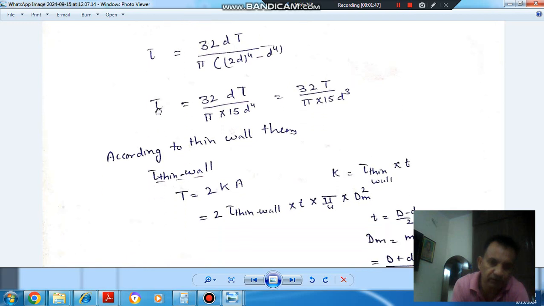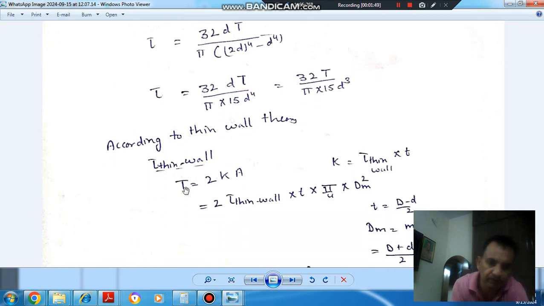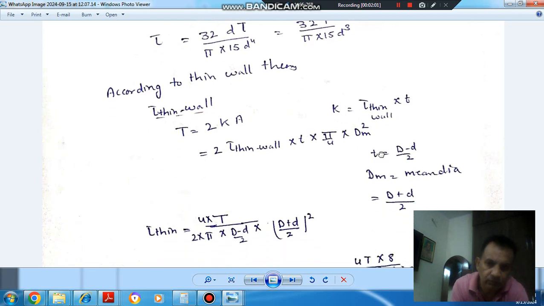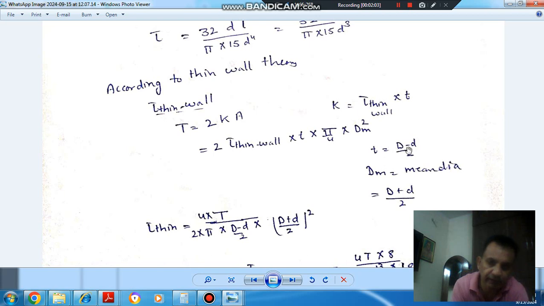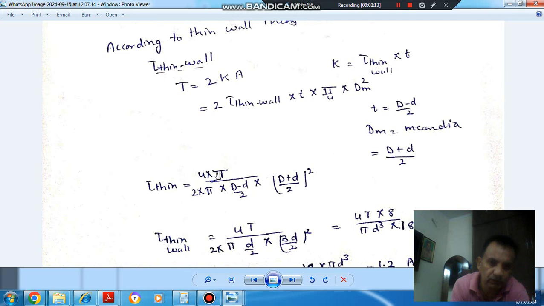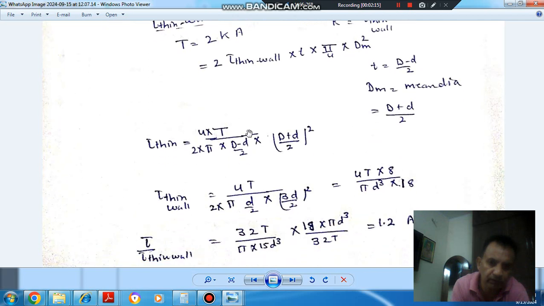according to normal stress theory. And according to thin wall theory, the torque is given by 2 A t tau, where tau is tau thin wall, and A is the mean area. So mean area is pi by 4 d_m square. So t is the difference of radii, or difference of diameters divided by 2. Okay. And the mean diameter is (D plus d) by 2. Okay. So putting this value, it comes out as